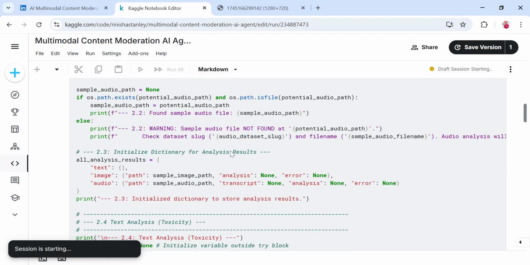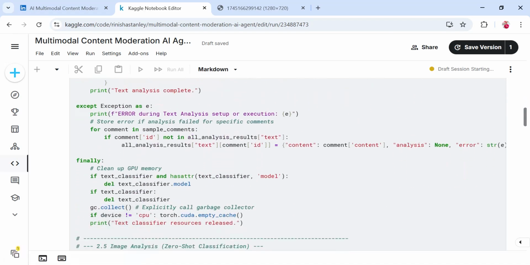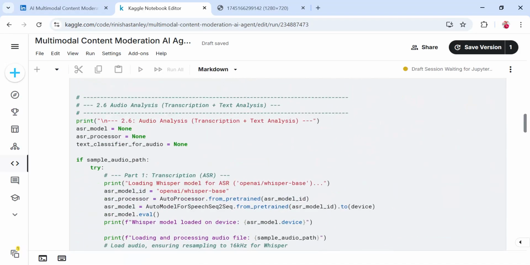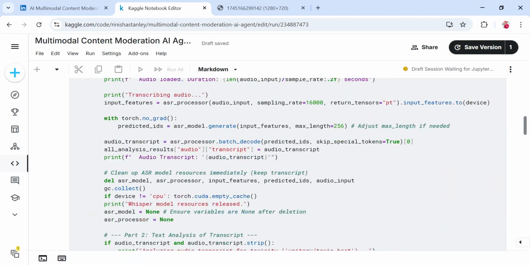I'm running it, and this section does the audio analysis here.